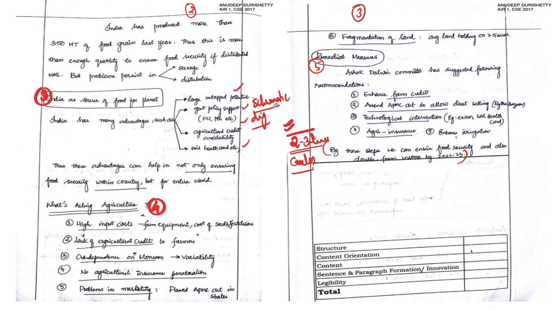So rather than sticking to a single kind of answer writing style in the body of the answer, if you can introduce varieties of answer writing style like what All India Rank 1 Anudeep Durishetty is doing, and reflect that in your answer, students, then you can fetch maximum marks. The reason being that it will give a different kind of attractiveness to the examiner to pay keen attention, and they can easily award marks to such candidates also.